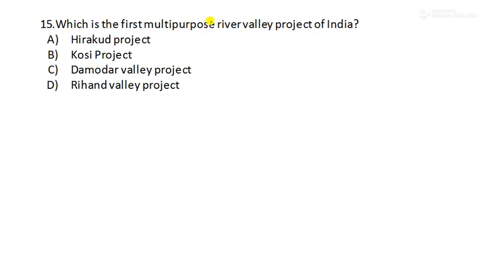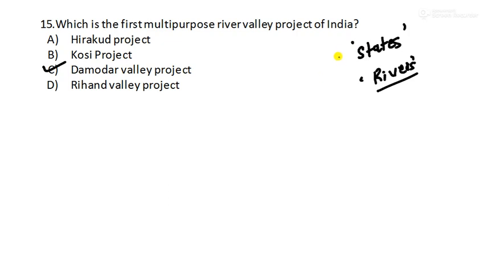Which is the first multi-purpose river valley project of India? This is also a very important question. It is the Damodar Valley project. And you should also remember the states where it is built and the rivers on which it is built. So the Damodar Valley project is built on which river? Damodar only, and it is in which state? It is in West Bengal.